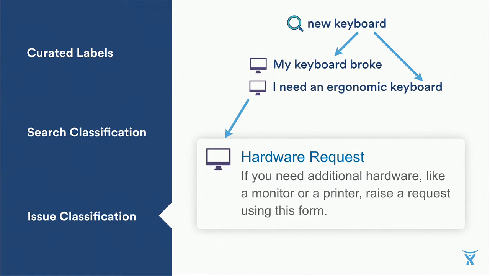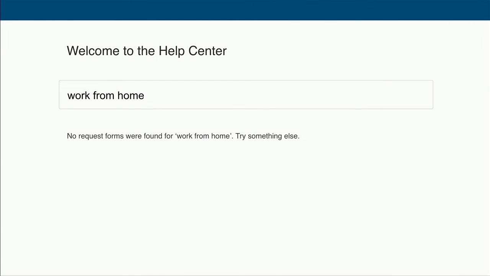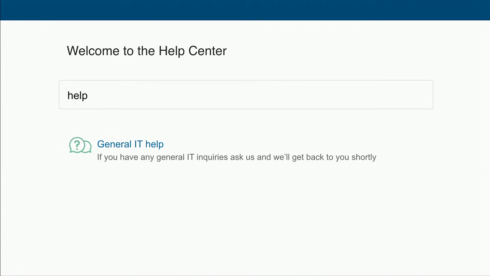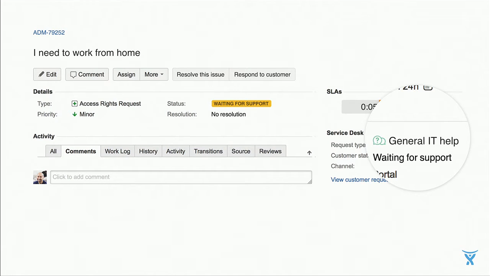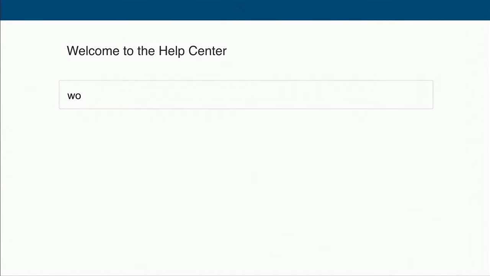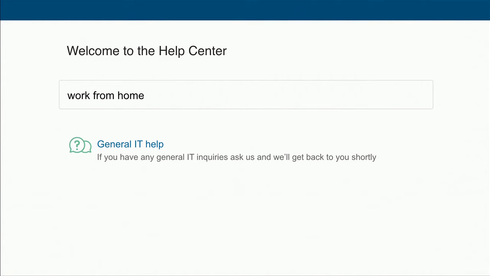Now, one of the neat things about using issue data as classifications is that when a classification mistake is made, editing the issue is effectively the same as relearning the classification. Let me show you what I mean. If someone searches for work from home and finds nothing, they might just give up and create a general IT help request. But the ticket that gets created, I need to work from home, is now classified as a general IT help request.